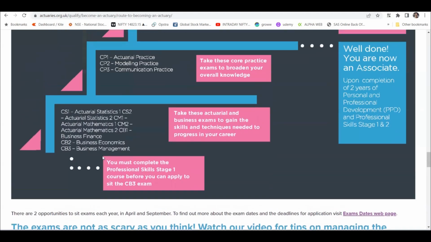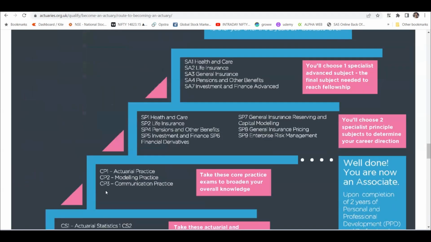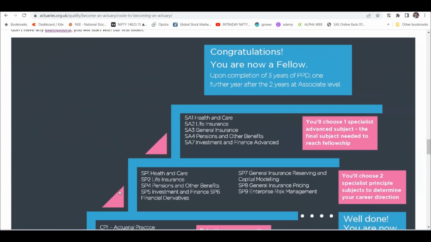But yeah, there are some people writing exams, especially these practical papers, and there are some coaching centers also promoting these unethical practices. Sooner or later, they will get banned. Ethics is one of the core principles of being an actuary, right? There are requirements for that, something called CPD, which we need to fulfill, and there are criteria we need to fulfill. Also, once you become a fellow, there is some documentation work that you have to do, and for that also the CPD criteria is very, very important. But in any case, once again, don't take shortcuts in your life.